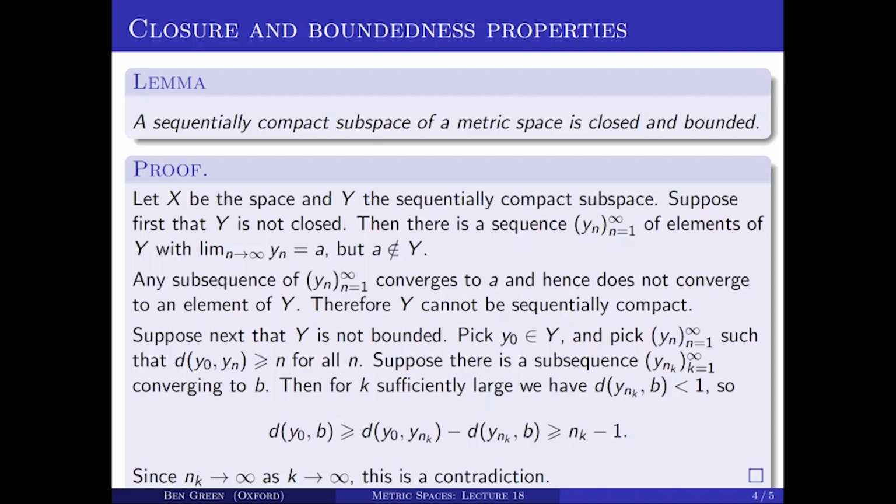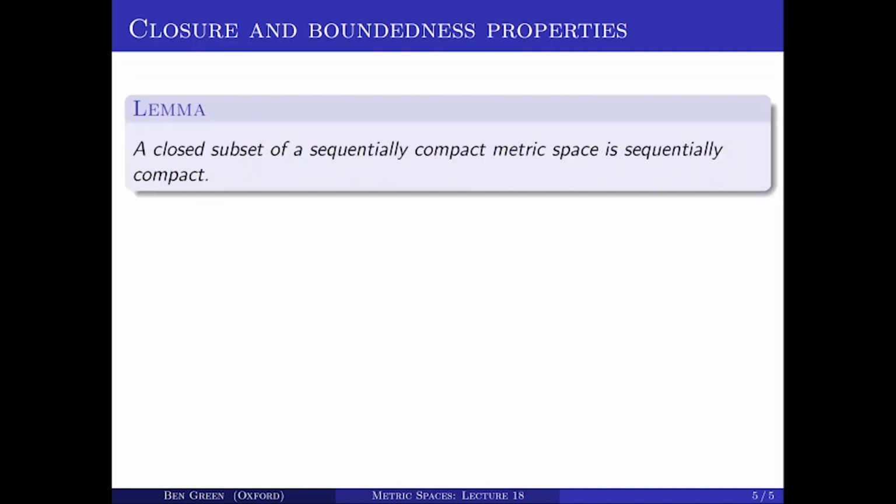So that's a basic property of sequentially compact metric spaces. We'll show more properties of them in subsequent lectures. The last thing I want to do in this lecture is, well, I want to prove two more things. I now want to show something in the opposite direction, which is that a closed subset of a sequentially compact metric space is sequentially compact.